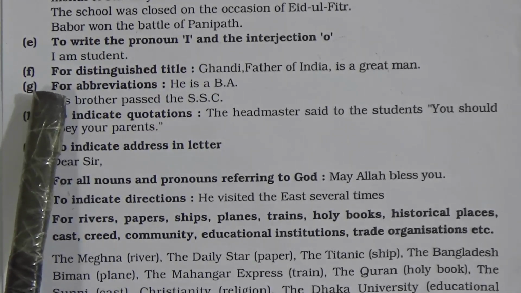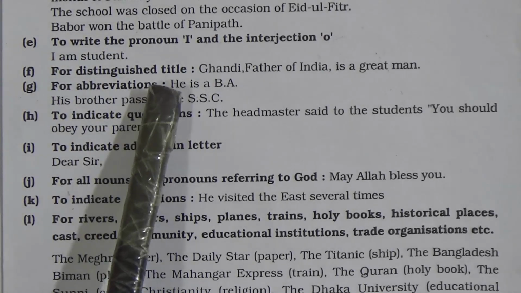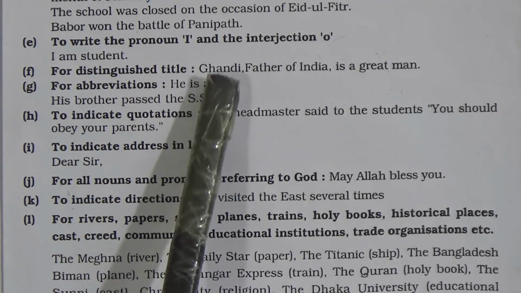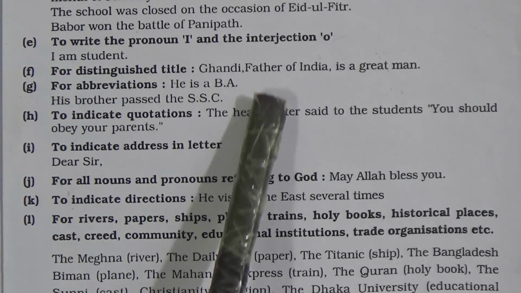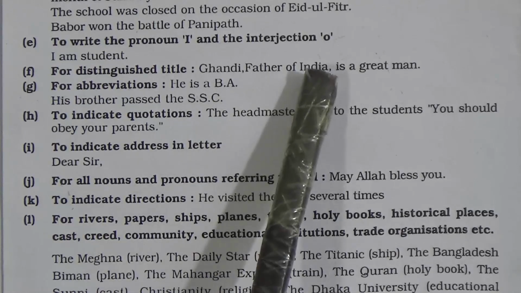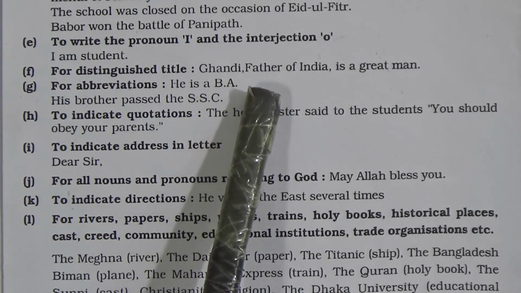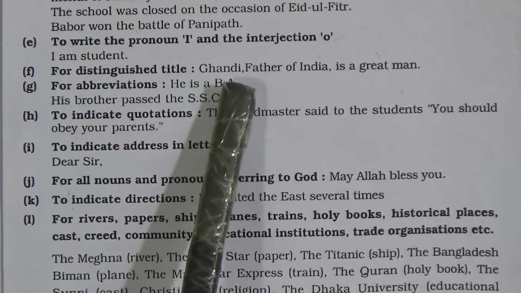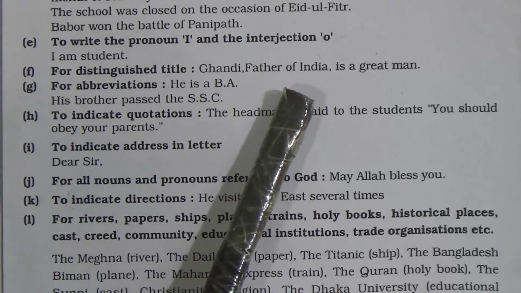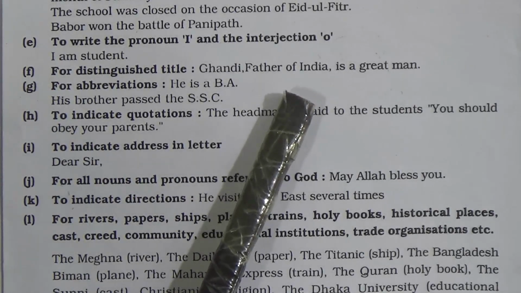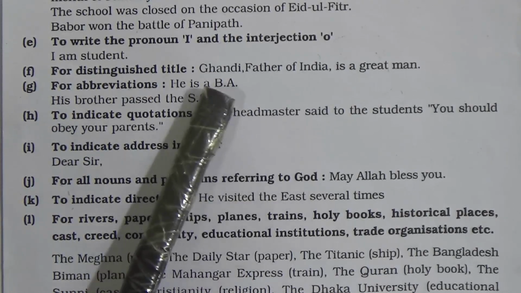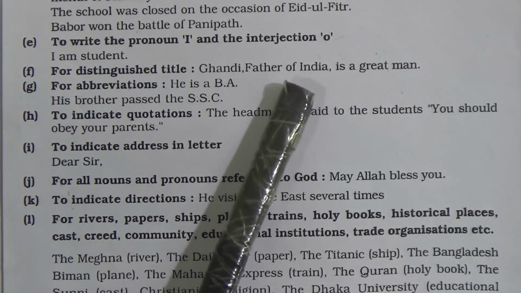Now then F, for distinguished titles. Now look, Gandhi, Father of India, is a great man. So our main sentence is Gandhi is a great man. So now we add the title of Gandhi. Gandhi is called the Father of India. So now look, Father of India. Here F starts with a capital letter. Here F is the capital letter, and we know that India is the name of a country. It is a proper noun, so it will be a capital letter, but here it is the title of Gandhi, the Father of India. So it will be a capital letter.